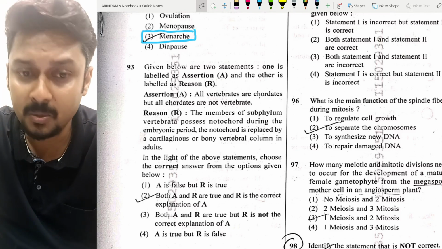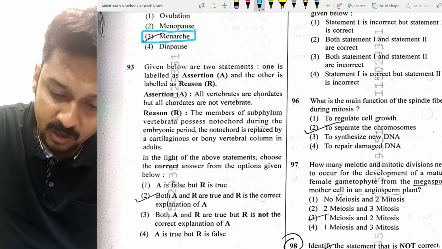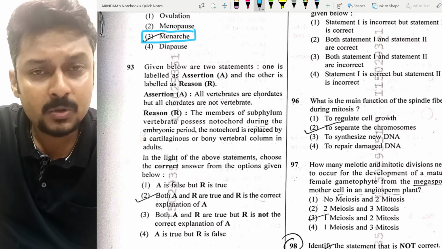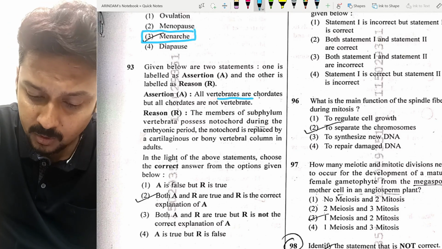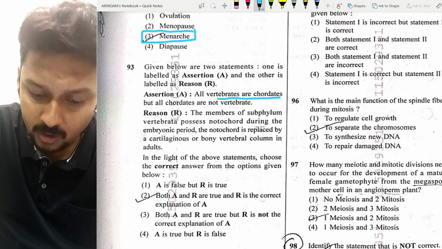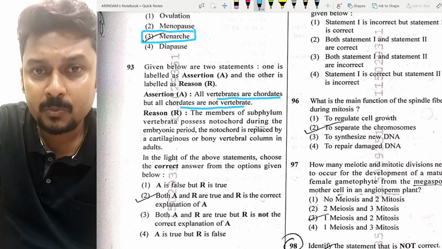So the same came. Let's study: the assertion is all vertebrates are chordates, but all chordates are not vertebrates. Obviously all vertebrates come under the phylum Chordata, but all chordates are not vertebrates. Why?